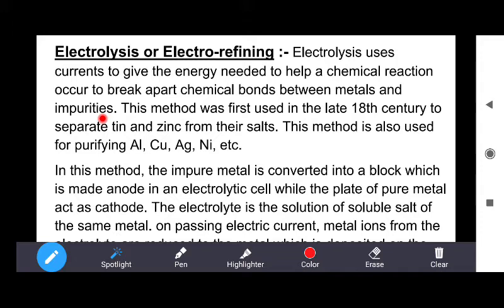This method can be used for a number of metals like silver, aluminium, copper, nickel, etc. This method was first used in the late 18th century to separate tin and zinc from their salts. So remember this in your mind. This method can be used for purifying aluminium, copper, gold, silver and nickel also.